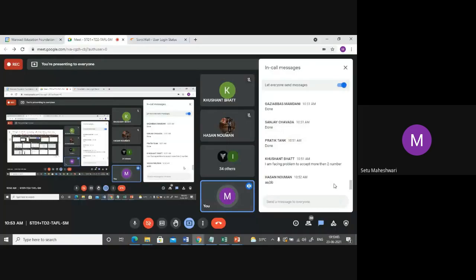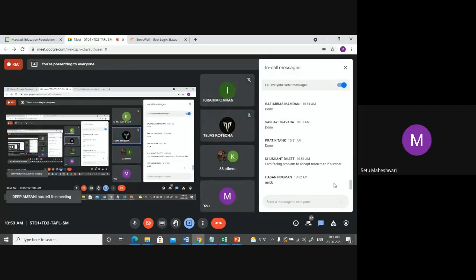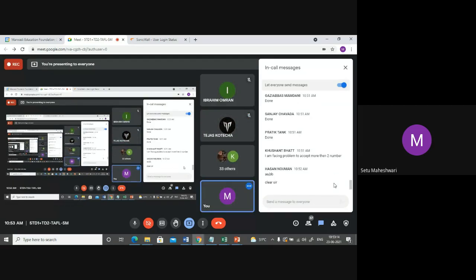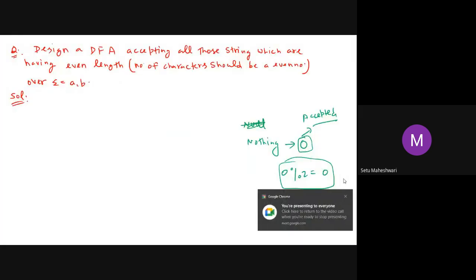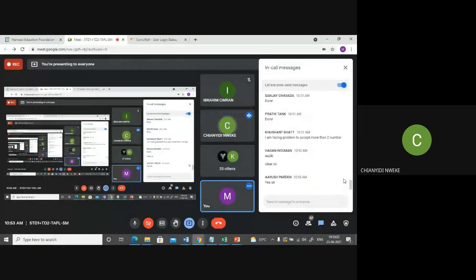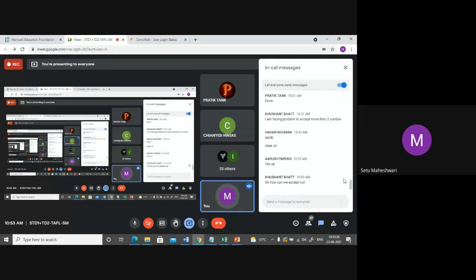Is this clear to everyone? Yes, sir. Even nothing should be accepted. Is it an empty string? Yes, of course, that's what we are talking about.